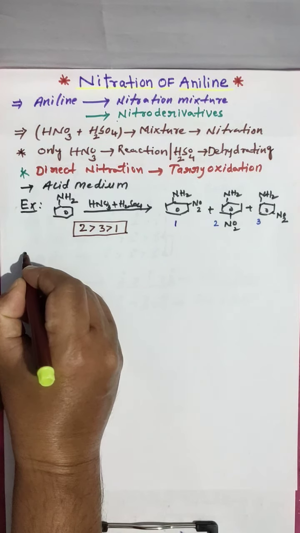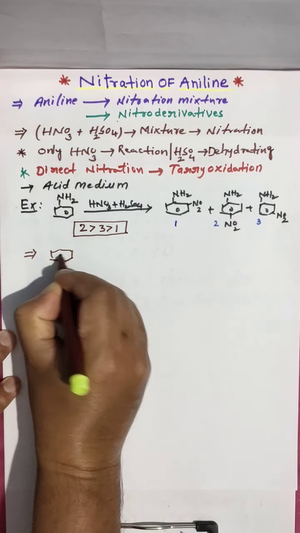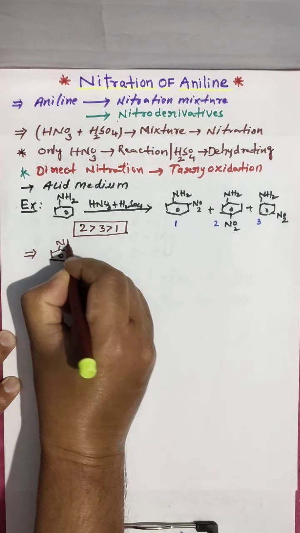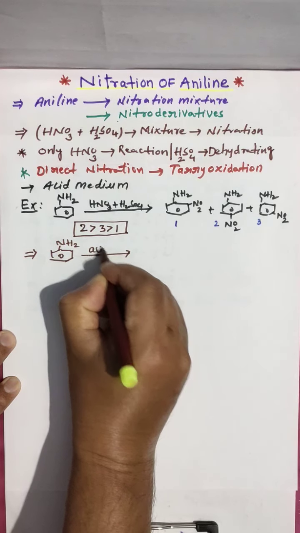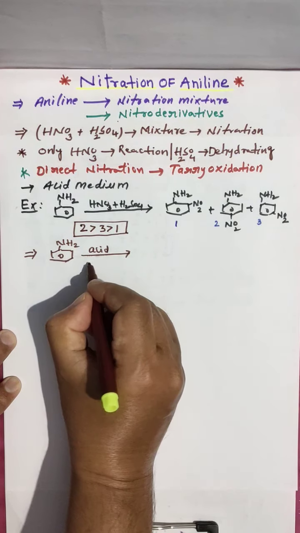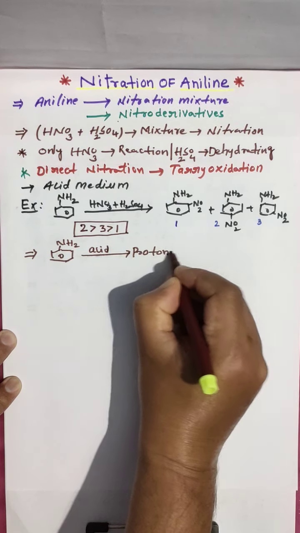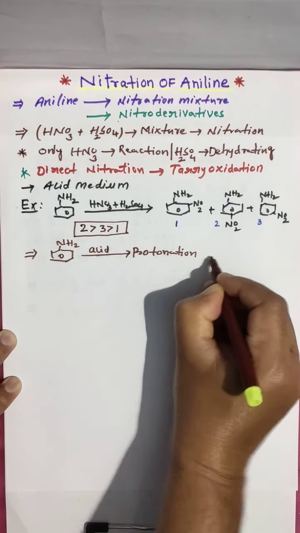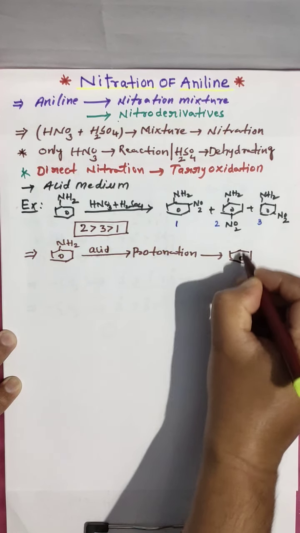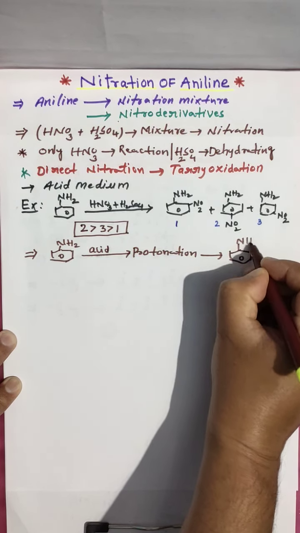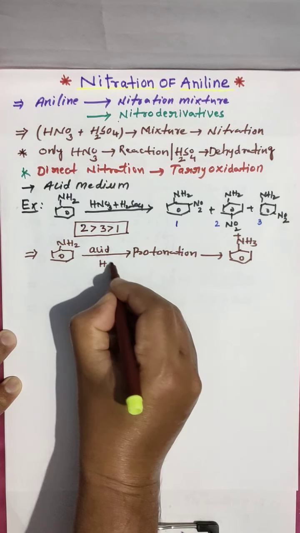Why is meta obtained? This is very important for competitive exams. When aniline is treated in acid medium, it gets protonated. When it is protonated, you get the anilinium ion, where one H plus is added.